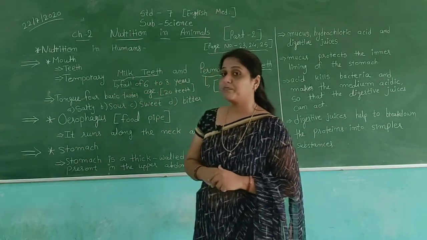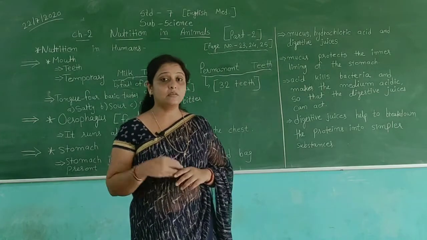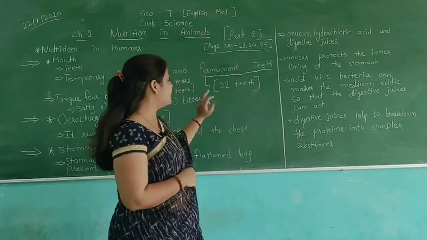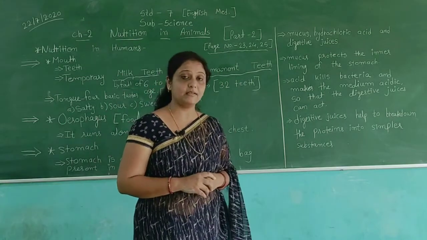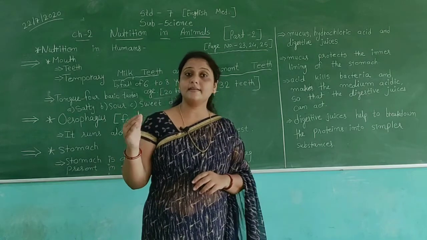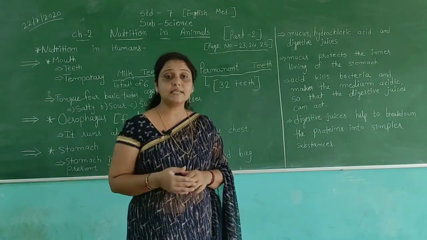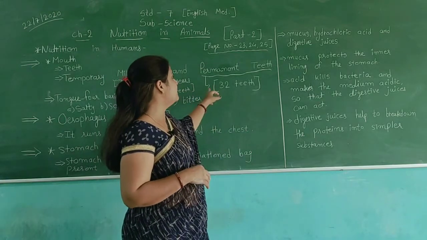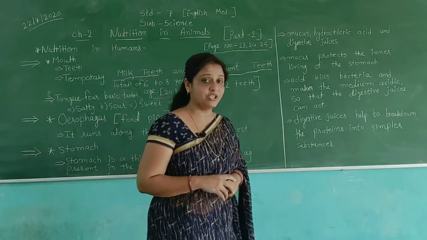Then the other type of teeth takes the place of the milk teeth. This type of teeth is called permanent teeth. After the age of 6 to 8, the child gets the permanent teeth.